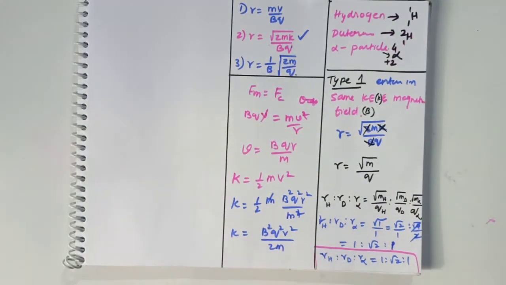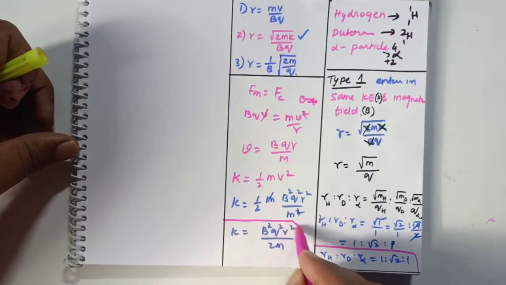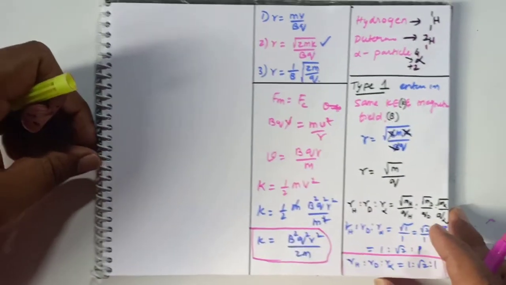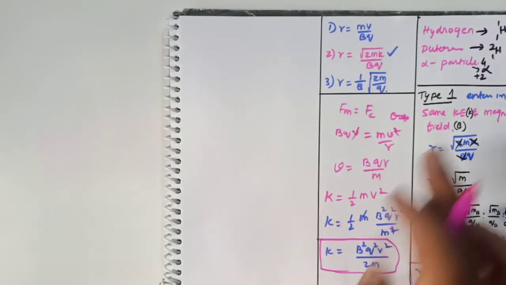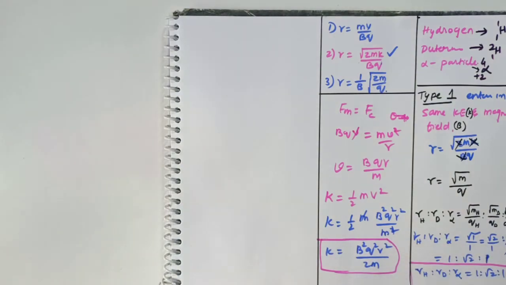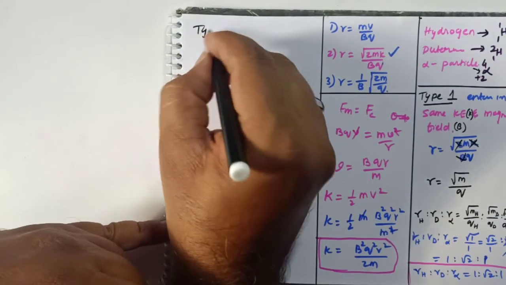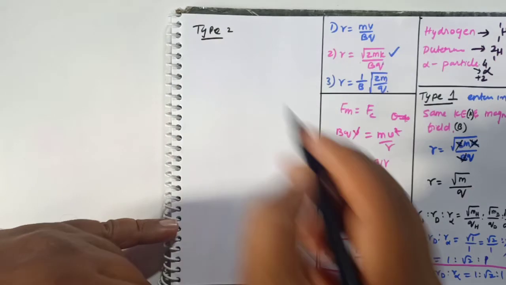You can frame one more problem based on this concept also. Let us see what type of problem you may get. This is type 2 of asking the question.